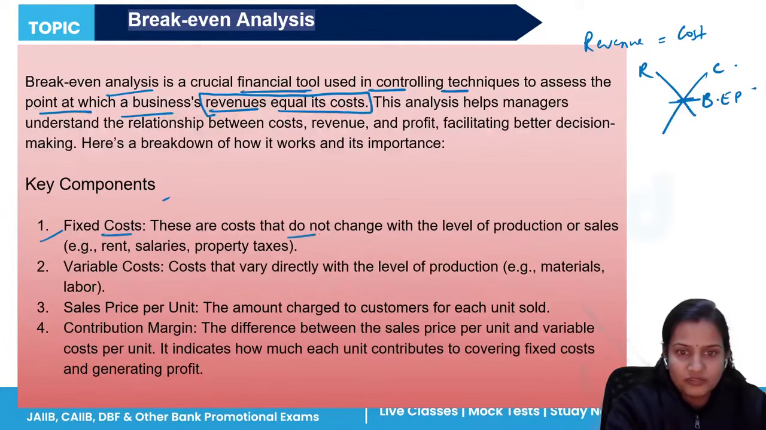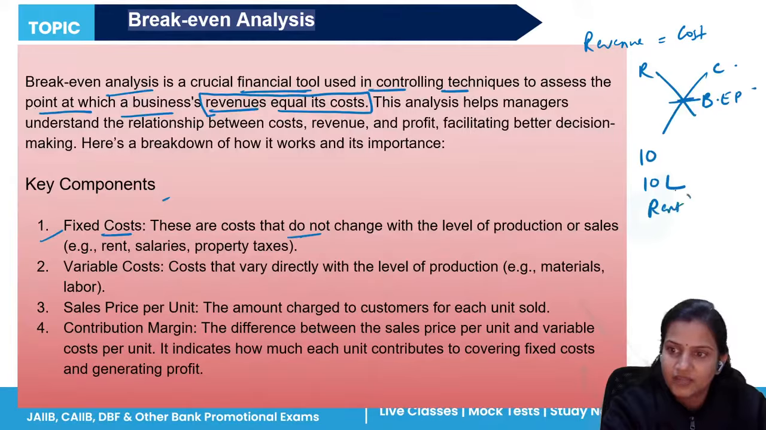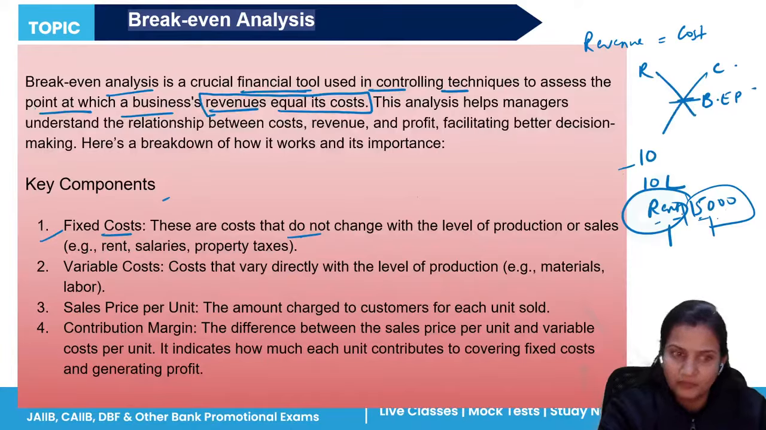Fixed costs are those costs which will not change as the level of production increases, like rent. Whether you produce 10 units of goods or 10 lakh units of goods, the rent for where you have established your machines is not going to change. The rent you have to pay every month, let's take an example, 15,000. The place where your factory has been set up, you pay 15,000 every month. It doesn't matter whether production is happening less or more, you have to pay 15,000 every month.